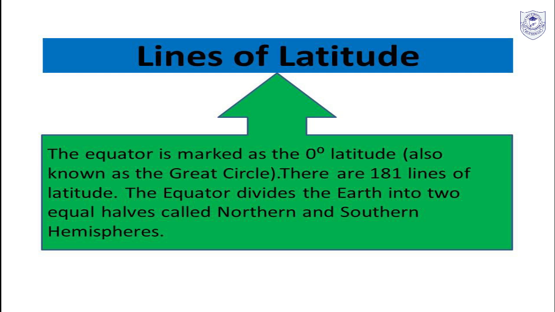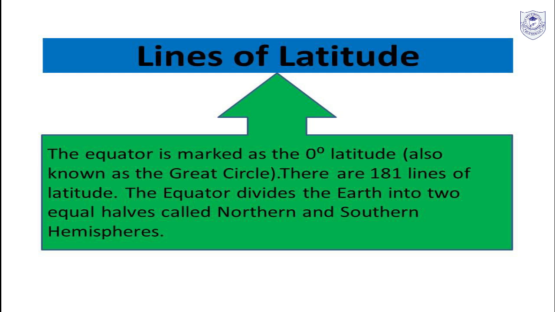Latitude is an imaginary line which is parallel to the equator. Yes, do not forget this. The equator is marked as the 0 degree latitude, also known as the great circle, because at the center of the circle, that is the equator, that is the biggest part, the longest line, okay?